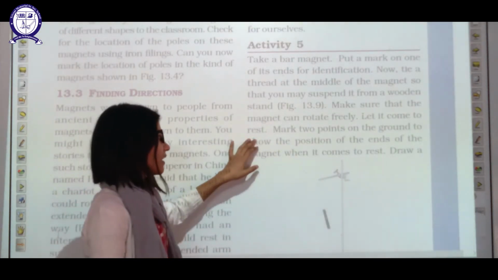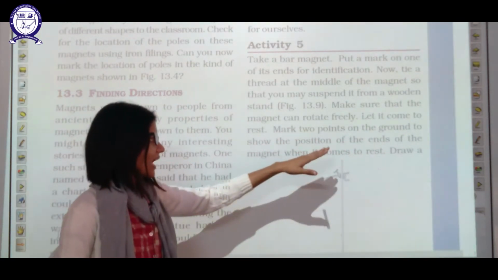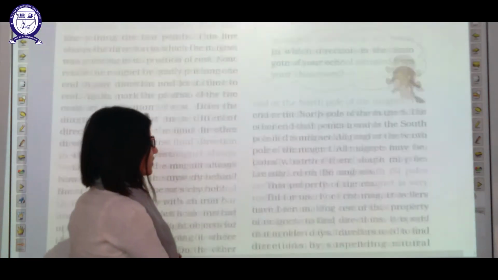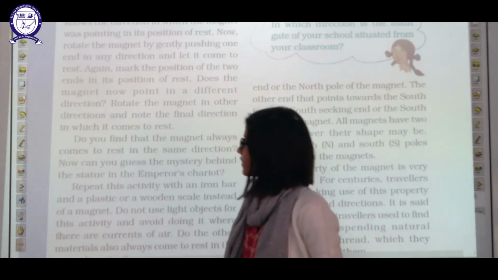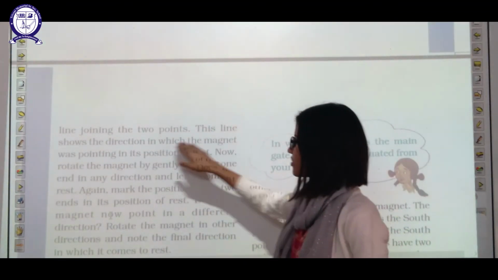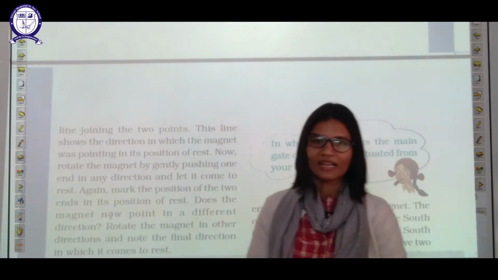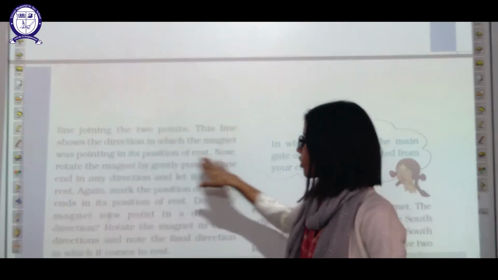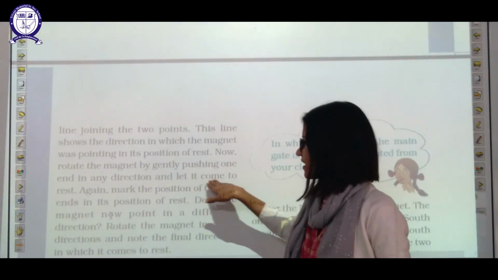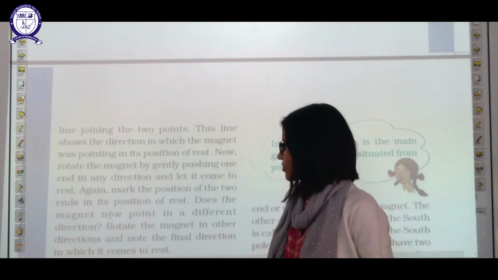First of all, let it come to rest. Mark two points on the ground to show the position of the ends of the magnet when it comes to rest, and draw a diagram for the same. Draw the line joining the poles. This line shows the direction in which the magnet was pointed at rest. Now rotate the magnet by gently pushing one end in any direction and let it come to rest. Again mark the position of the two ends at rest.